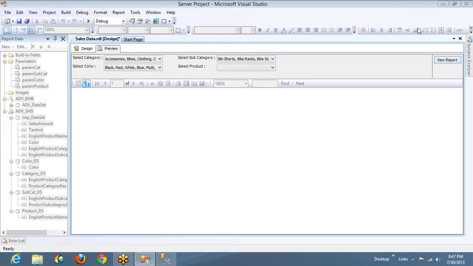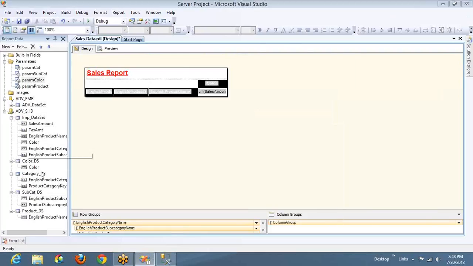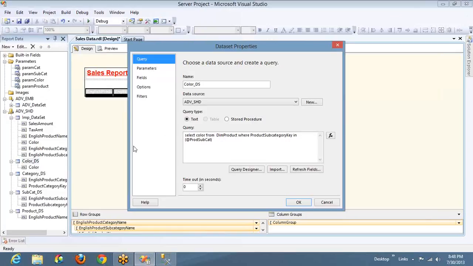Do whatever you want to do, but filter only the color; distinct colors need to be shown in the color parameter. But remember, you should not use distinct here. If you use a distinct query here, automatically the distinct records will come and you don't need to do anything else. Why am I giving this assignment when you have distinct here? You can simply use the distinct keyword instead of going for all the extra work, right?